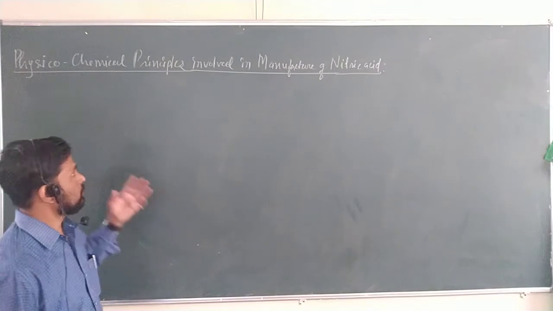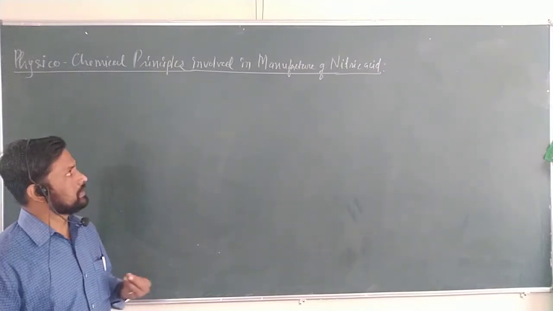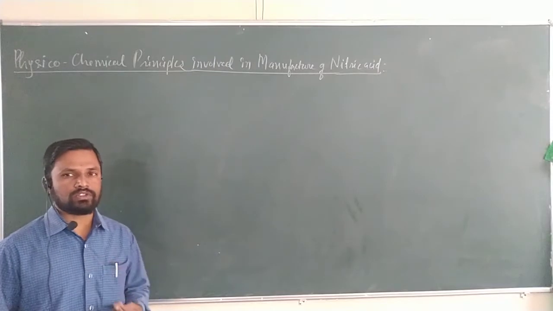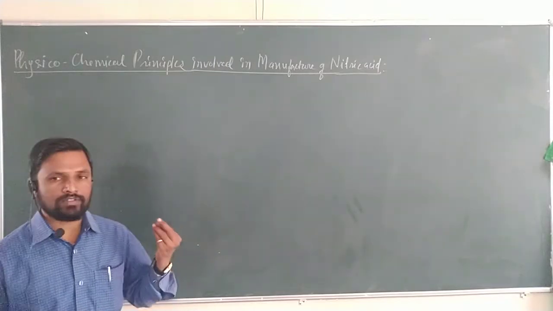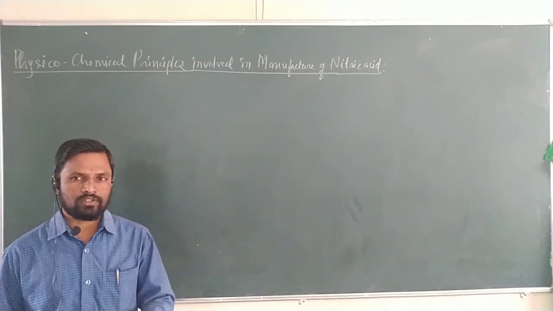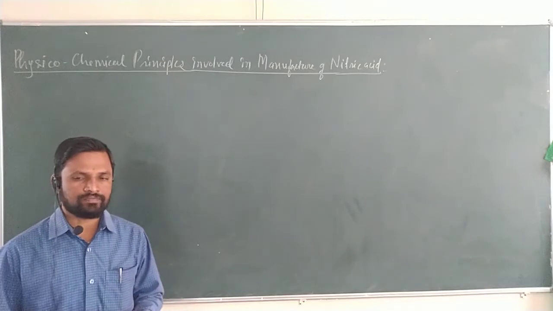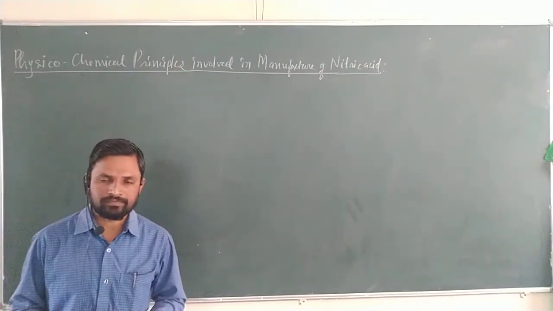Today, the point for discussion is the physico-chemical principles involved in the manufacture of nitric acid, that is, in Ostwald's process. This is the last lecture of this topic.